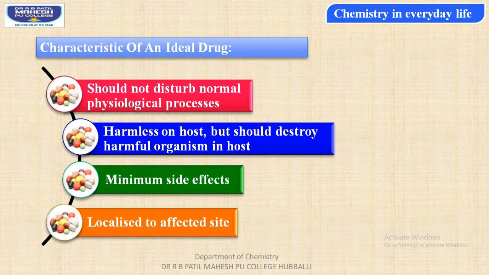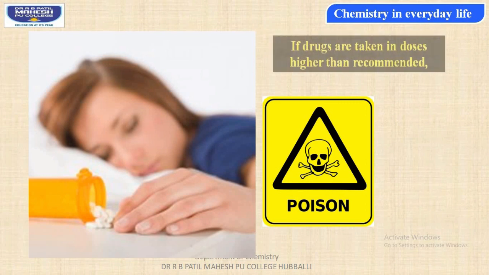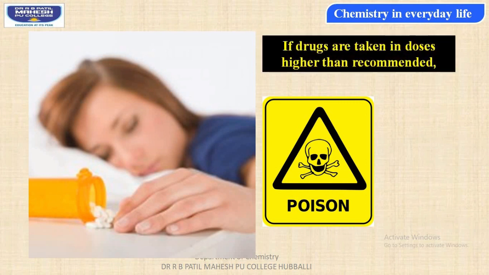And the fourth, an ideal drug, students, must be localized to the affected site. The drug which we consume in the form of medicine must be affecting a specific site in our body. It is called a localized effect. Then students, if drugs are taken in higher doses which are not recommended, it causes poisoning and results in the death of an individual.